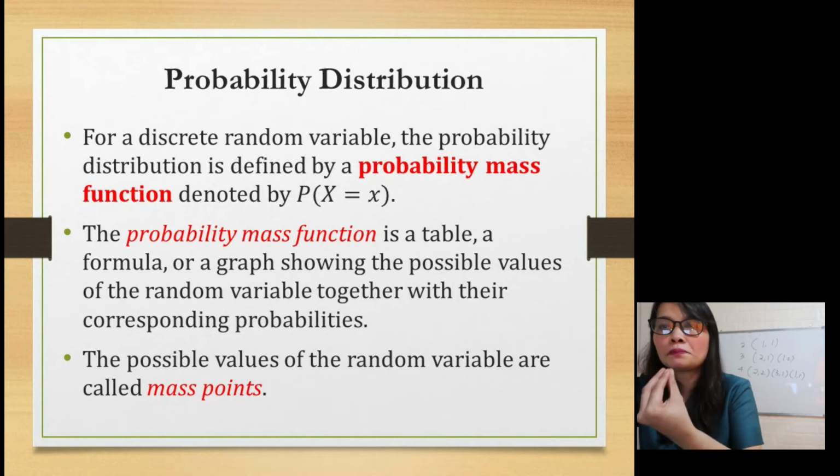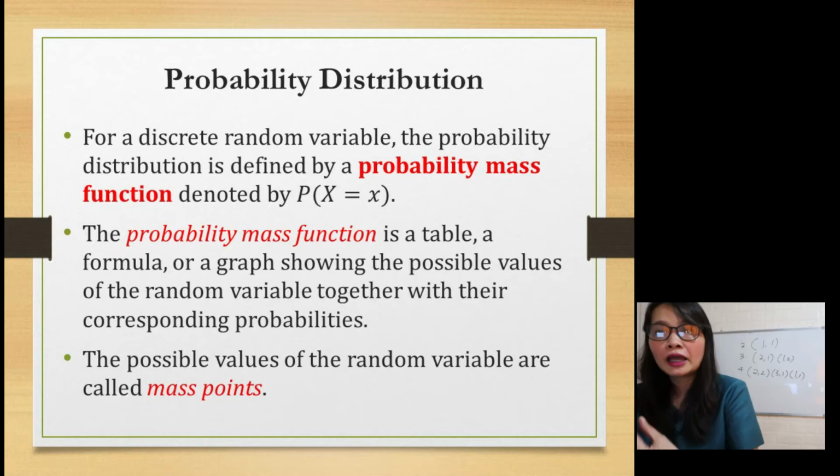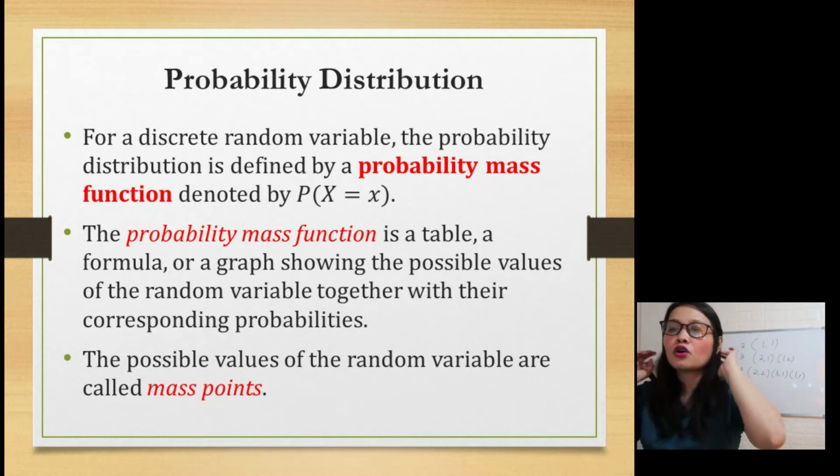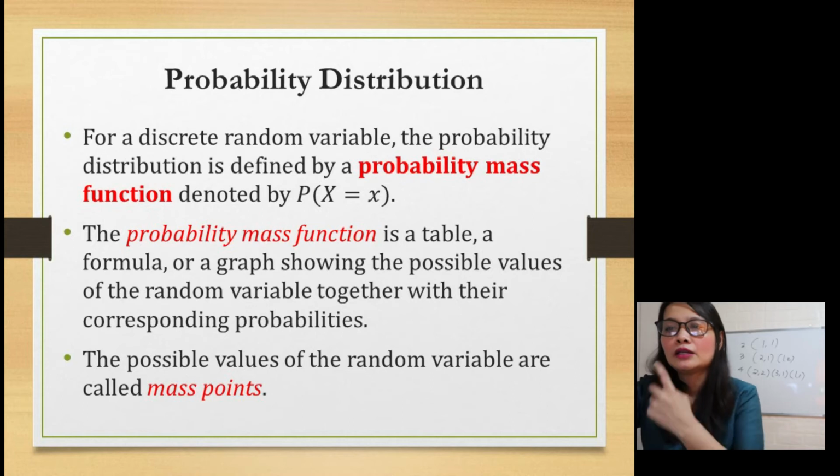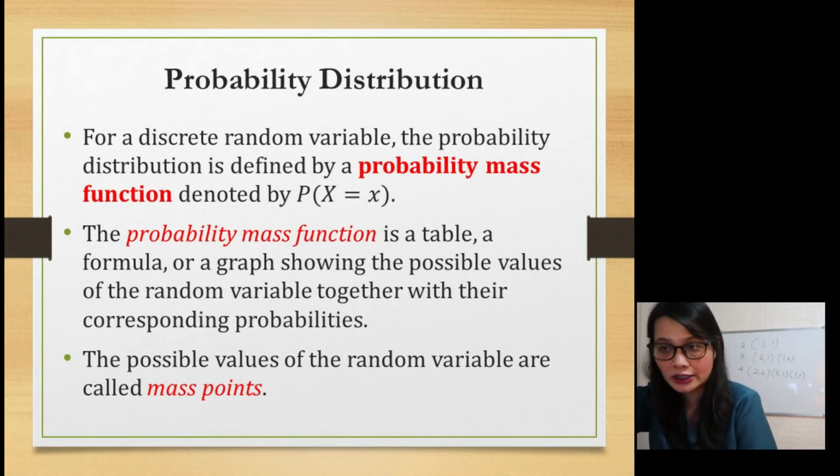The possible values of the random variable are called mass points.